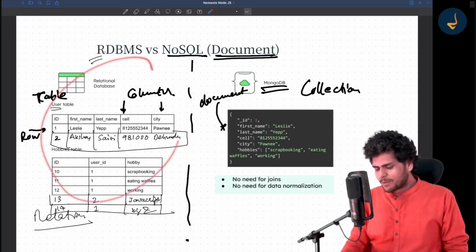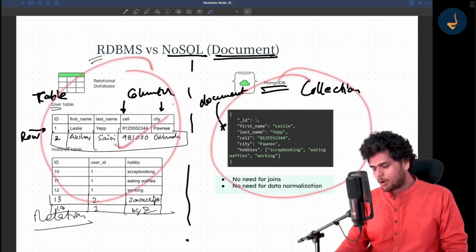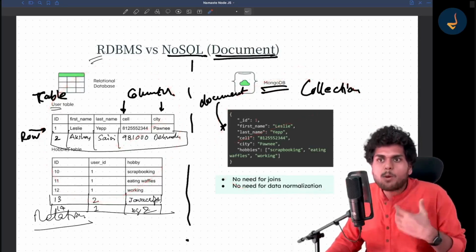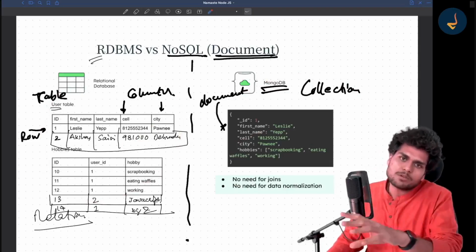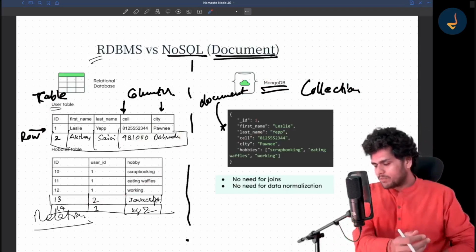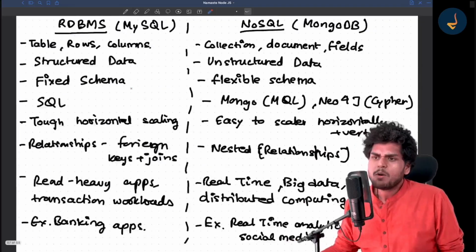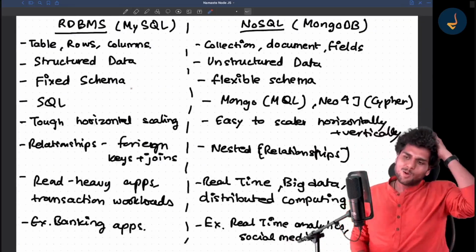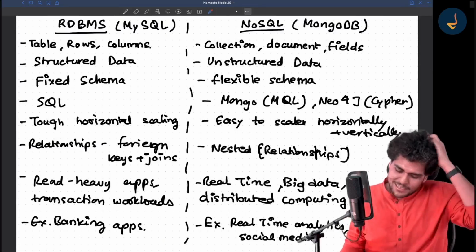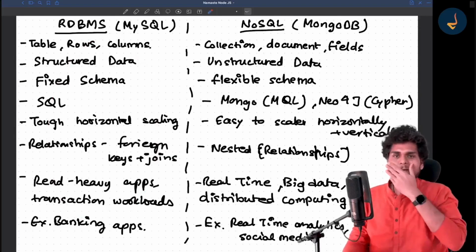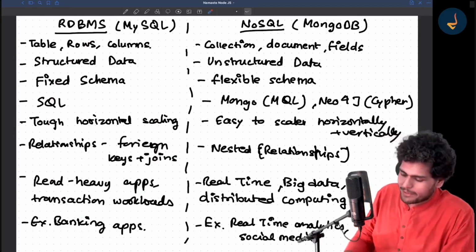So this is the information I wanted to give about RDBMS vs NoSQL. But let's go and see more differences between RDBMS and NoSQL. So let's talk more about it. Now, cool. Don't be afraid by seeing all this. I have written it before so that it becomes easier for me to explain to you.